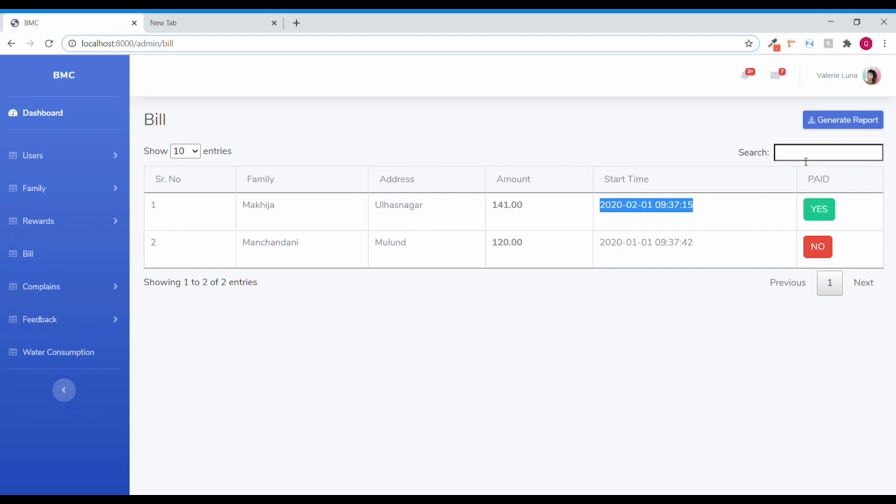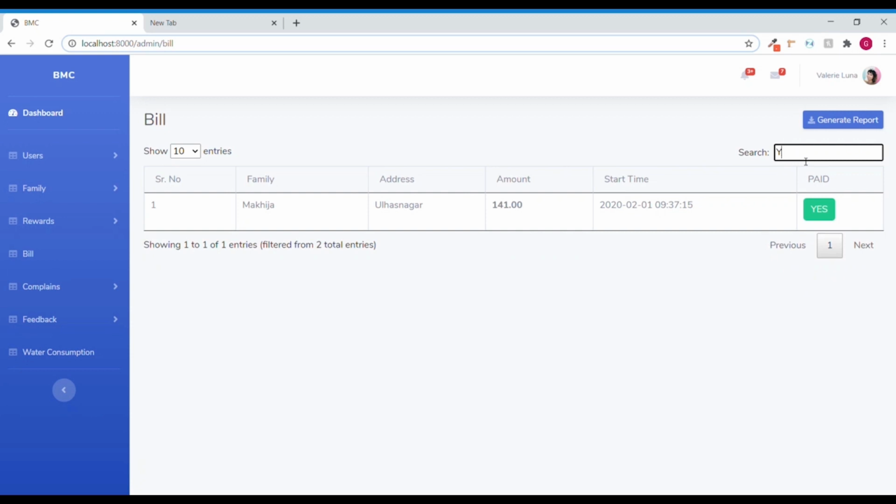And again, this is the dynamic search bar. You can search something if you want. Even if you search yes, it will show all the bills that are marked yes.